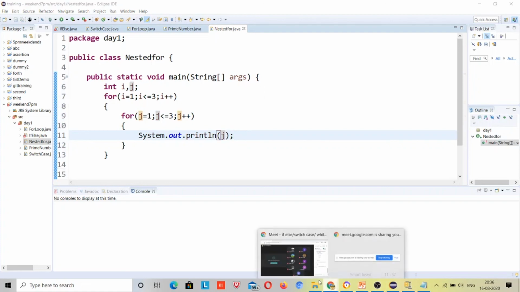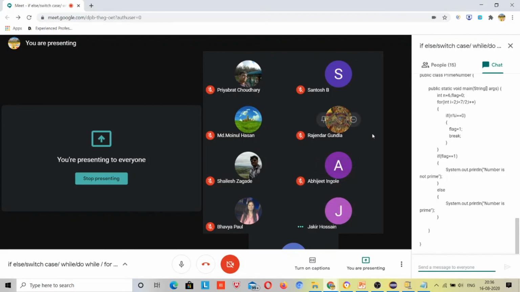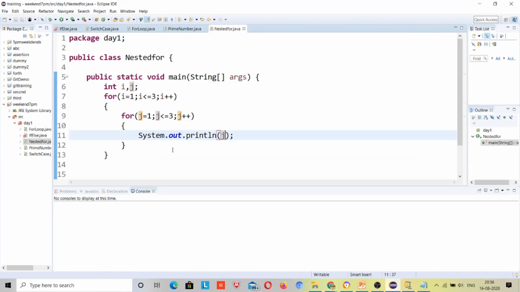Now I will check with Abhijit what will be the output.